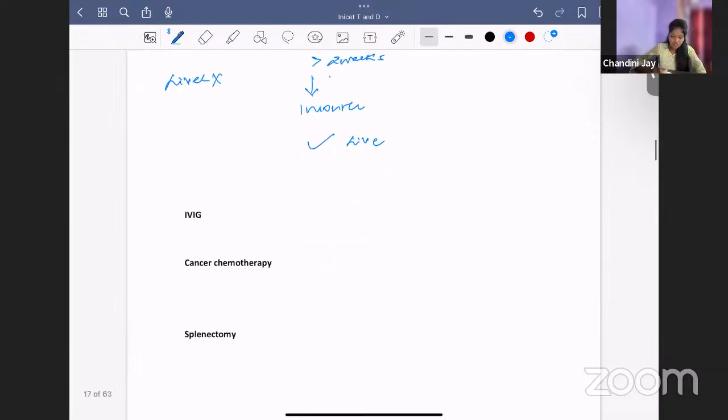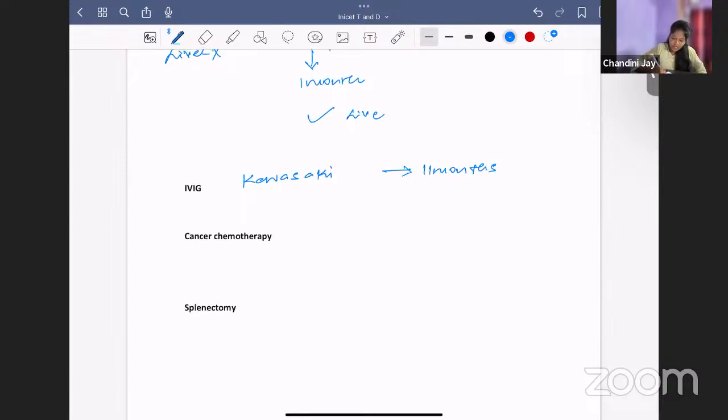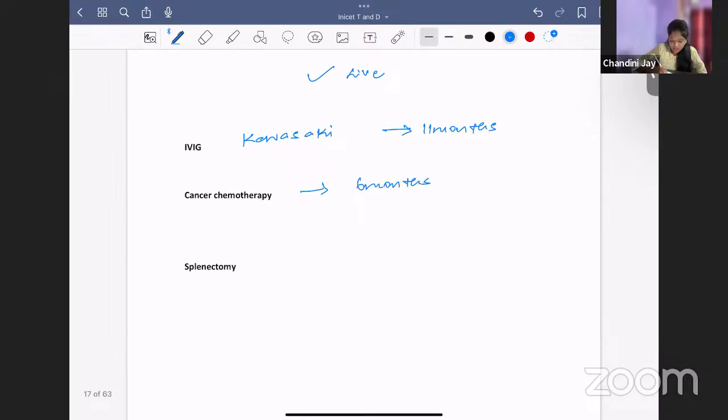Next, IVIG. Where do you give IVIG? For Kawasaki disease. There are so many diseases where you give IVIG. In case of Kawasaki disease, after a period of 11 months only, you give live vaccines. Cancer chemotherapy: the interval period is 6 months. There's one vaccine that you can give during chemotherapy, that is influenza. All other vaccines are contraindicated during cancer chemotherapy.